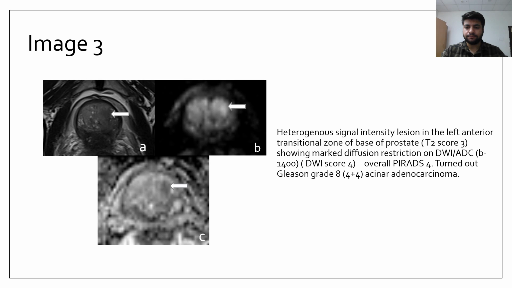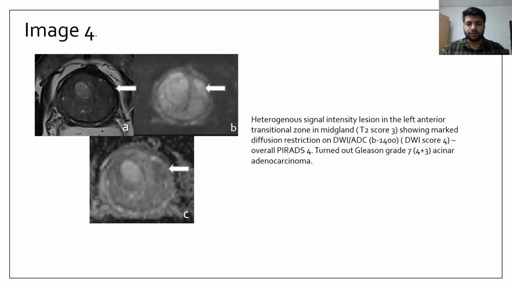The image 4 is showing heterogeneous signal intensity lesion in the left anterior transitional zone in the mid-gland, the T2 weighted PIRADS score of 3, and showing marked diffusion restriction on DWI/ADC with a DWI score of 4. The overall PIRADS score is 4, and it turned out to be a Gleason grade 7, 4 plus 3 acinar adenocarcinoma.